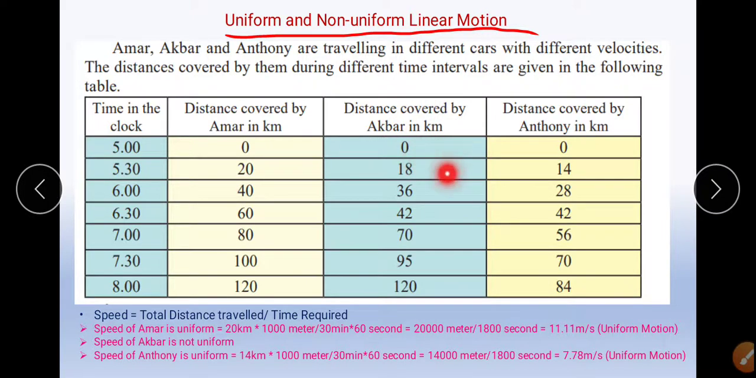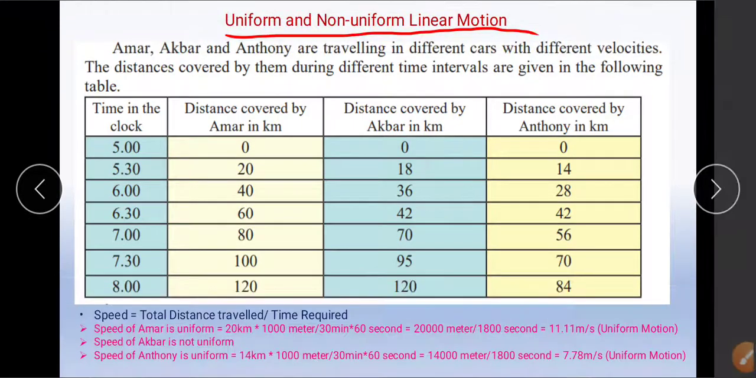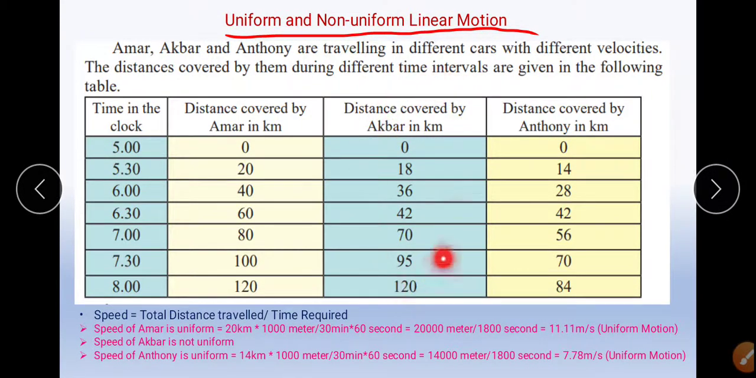In the second time interval, it is again 18. In the third time interval, it is 6. And when it becomes 6, we can say that this is not equal distance covered in equal interval of time. Therefore, Akbar is having certain non-uniformity. Distance covered by Anthony in kilometers.